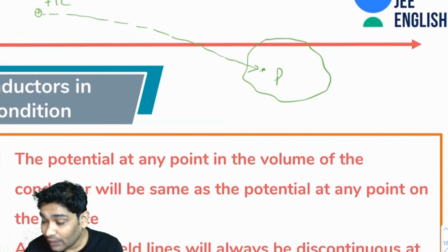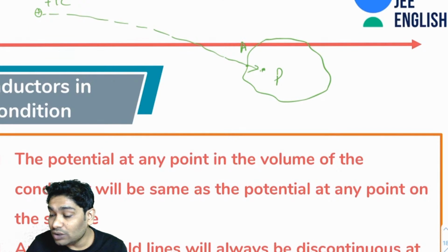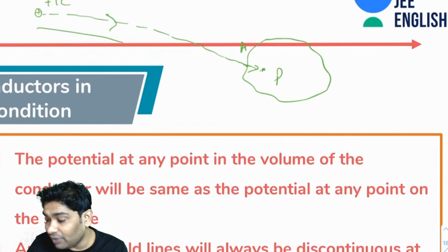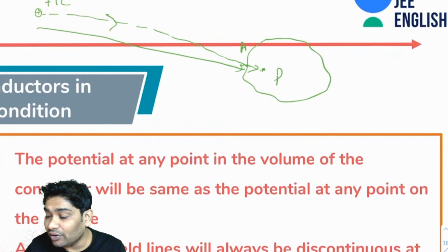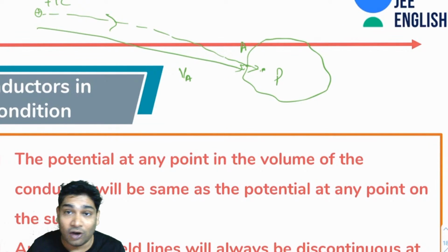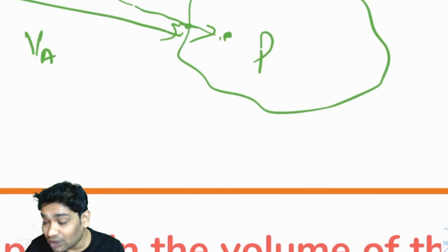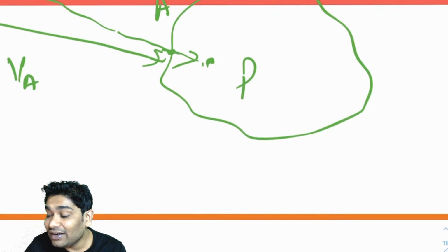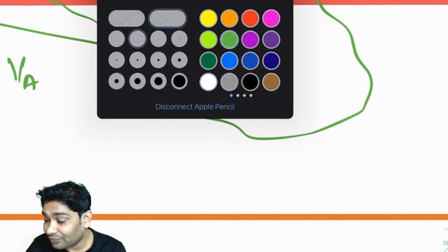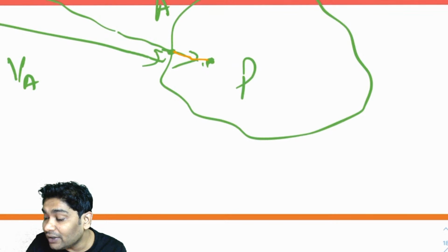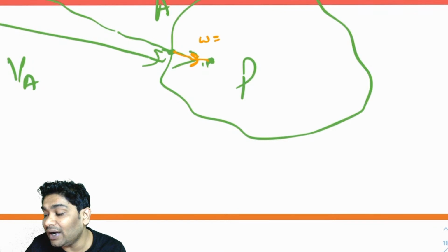The amount of work required in moving a +1 coulomb charge slowly from infinity to that point. Now, imagine you brought it to a point on the surface first. Let's call that A. So the amount of work that it took for you to bring it from infinity to A would give you VA, the potential of A. Now, once your charge has reached A, moving from A to P, the work required is 0.